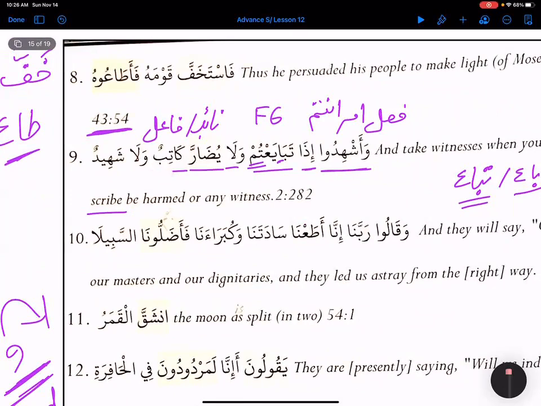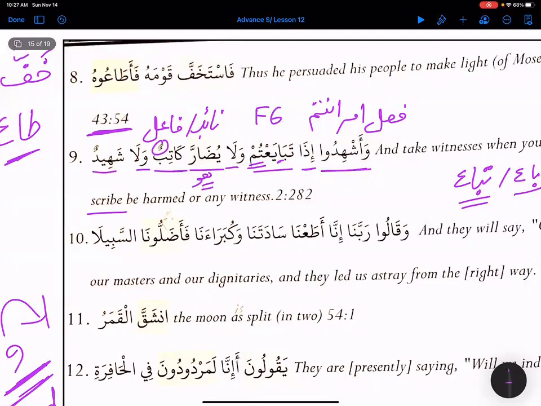Okay, so if we are taking this as active, then what is katibun? It is fil mudari', faa'iluhu huwa. When I have huwa, I can look for an outside doer. Katibun is the outside doer, the fa'il. And then wa la shahidun.